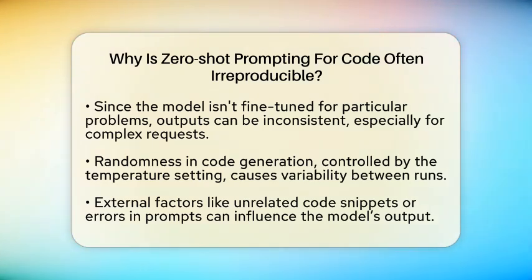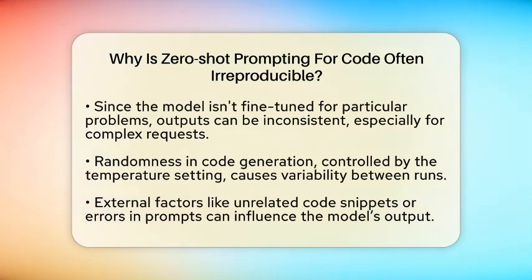Second, these models are not fine-tuned for specific tasks. They are trained on a wide range of language and code data, but they don't have specialized training for your particular problem. So when you ask for a solution, it pulls from general knowledge, which can lead to inconsistent outputs, especially for complex or ambiguous tasks. Sometimes the model might interpret your request differently depending on its internal state during each run.